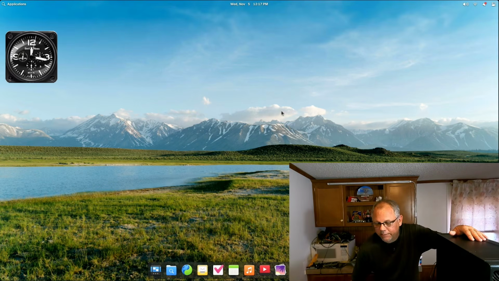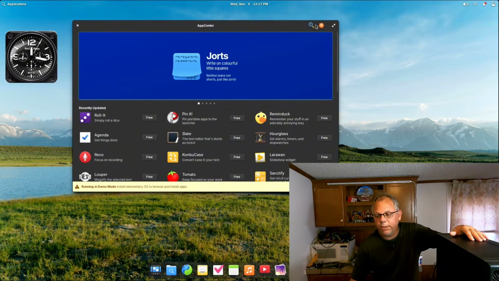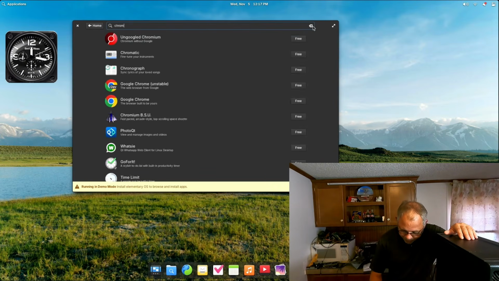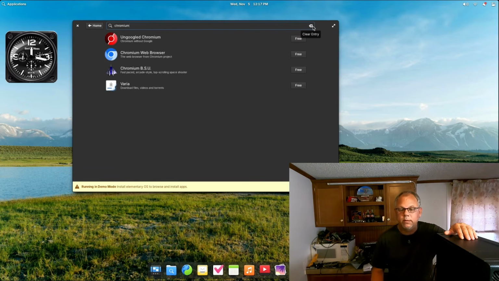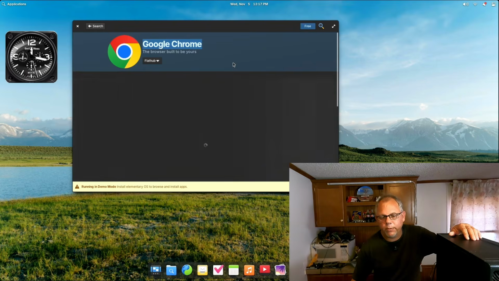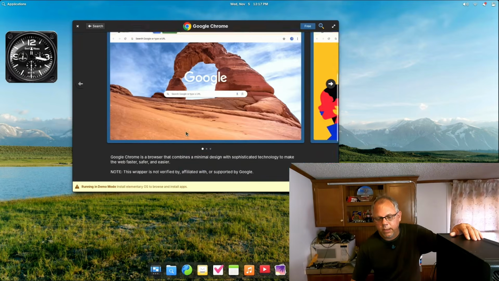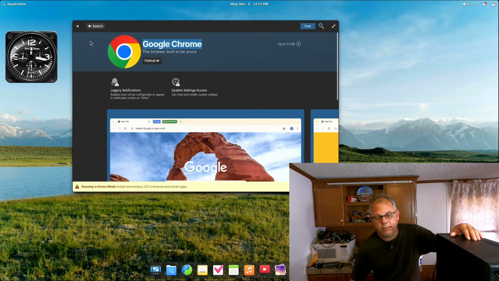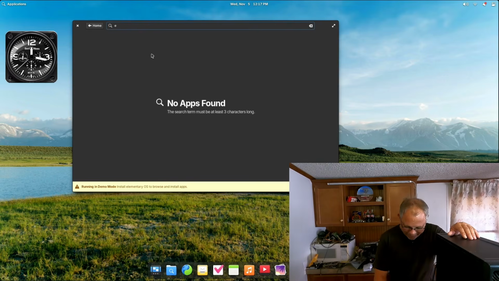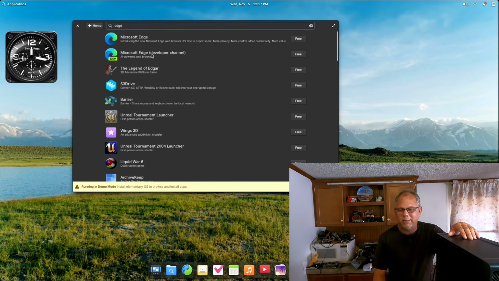One of the things that I said you can probably do, I know a lot of people use Google Chrome. So it's called Chromium. Ungoogled Chromium, that's pretty cool. Chromium without Google. Chromium web browser. All these are going to be Google Chrome, right? And you can get Google Chrome here too. So you can get Chromium or Chrome. It doesn't matter. It will work just like it did on your Windows. Okay. But I doubt we can get, let's try Edge. Let's see if somebody did something. Yeah, it's on there too.